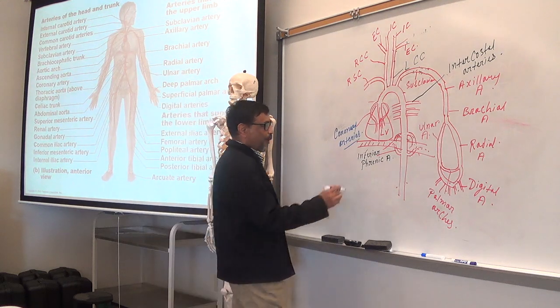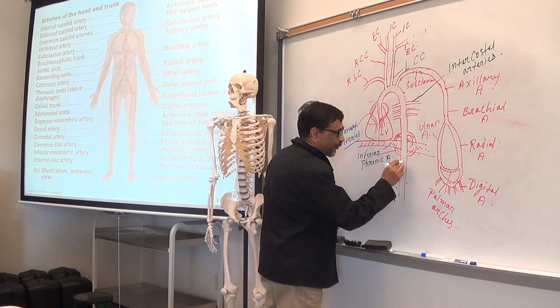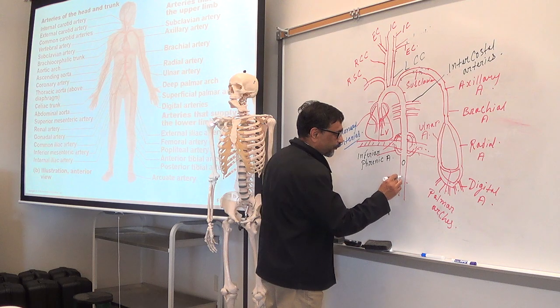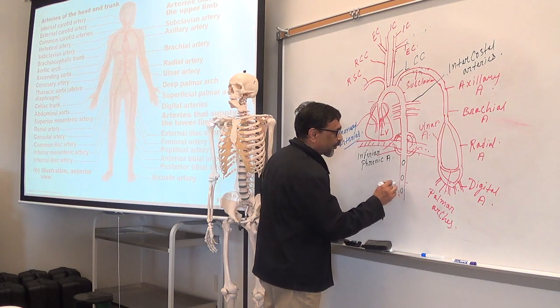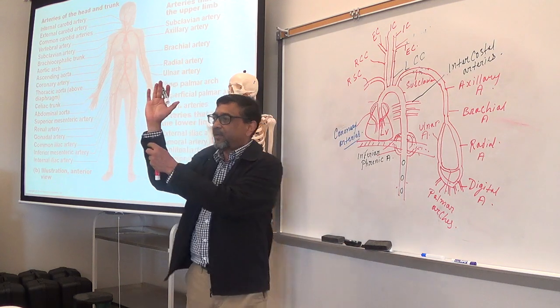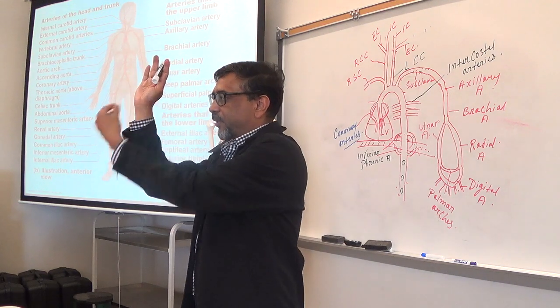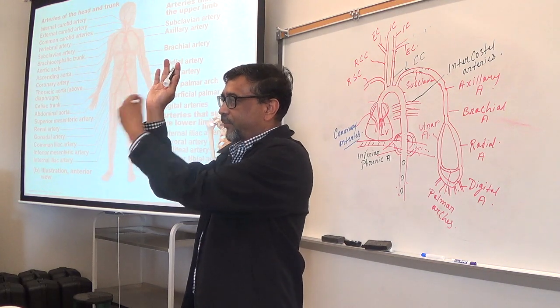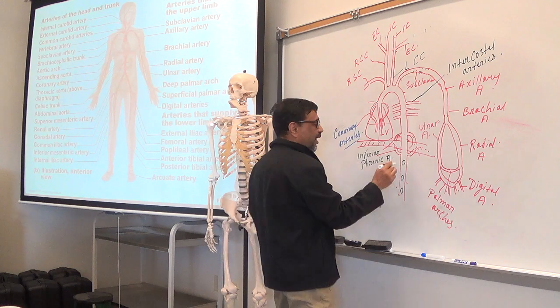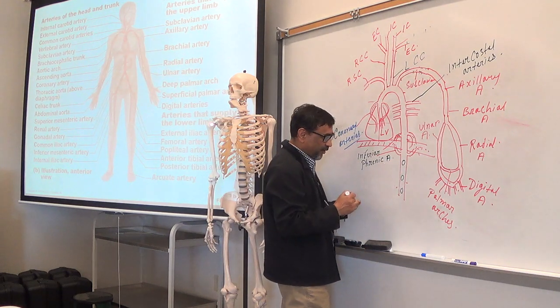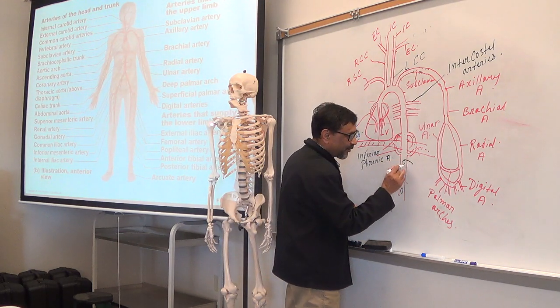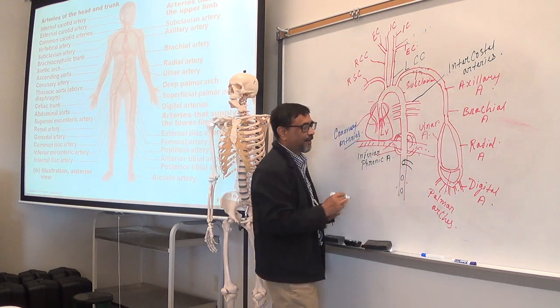Okay. Now, from the front of the aorta, this is the aorta from the front, not from the side, a trunk, that means a small artery, arises.